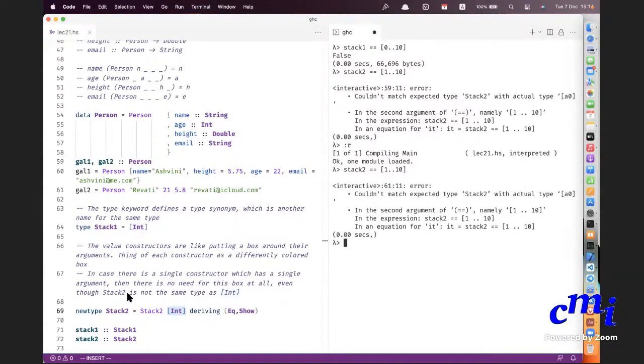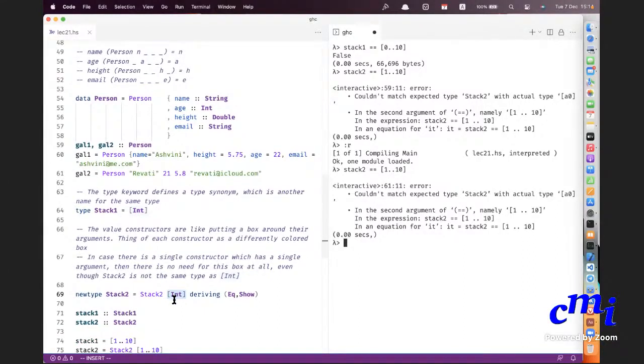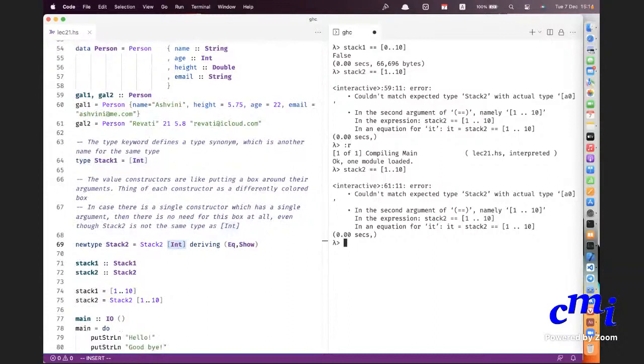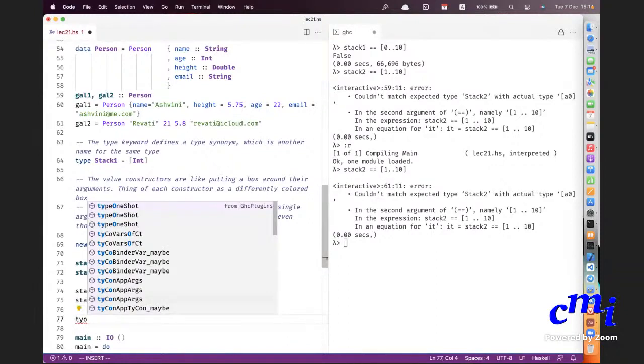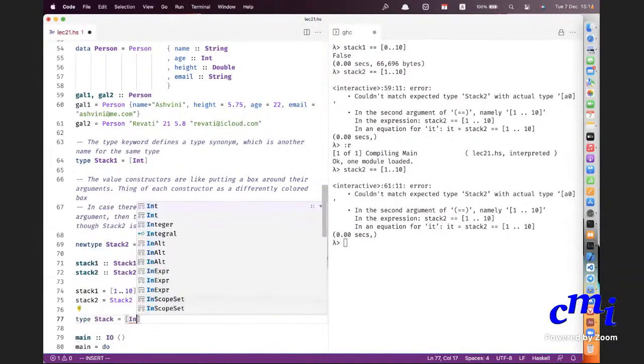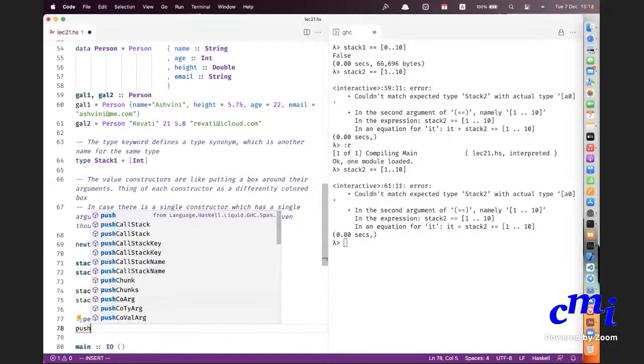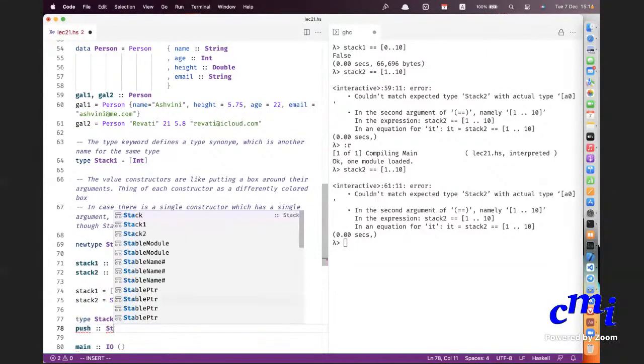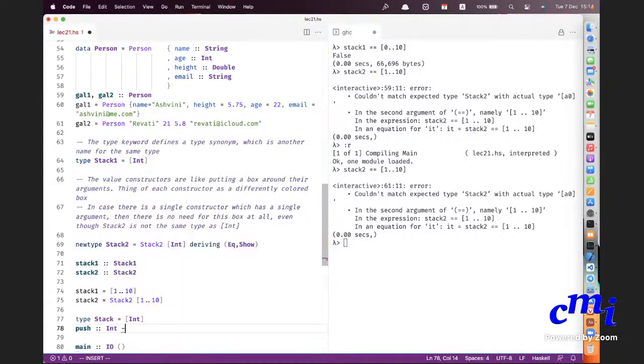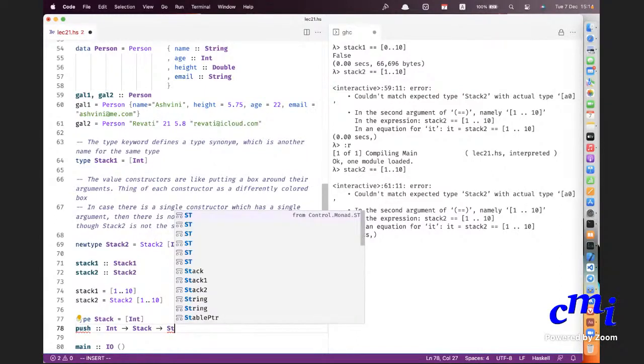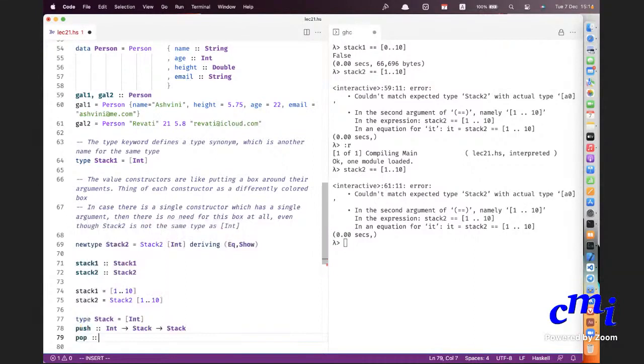Let's move on to proper stack. Instead of calling it stack1 or stack2, I'll get back to what I started with, namely stack is a list of integers. That's a type synonym. I want the push and pop functionality. Push is a thing that is int arrow stack. Pop is a thing that is stack arrow maybe int.